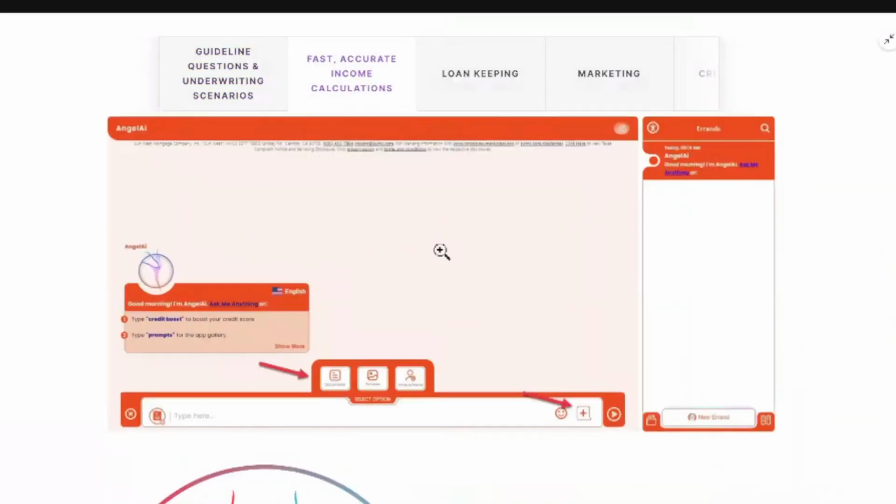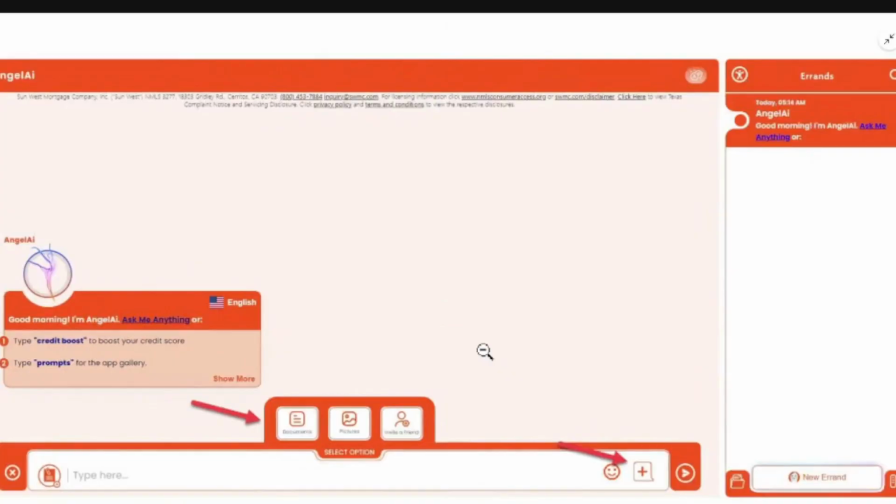Another thing, you can do income calculations even for non-traditional scenarios. For example, if you don't have W-2s or 1040s, and you have a self-employed client that wants to get a loan, you can upload whatever documents are provided by the client, and Angel AI will be able to do that income calculation for you.